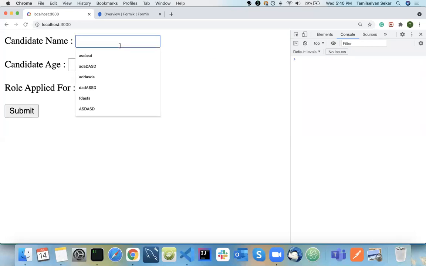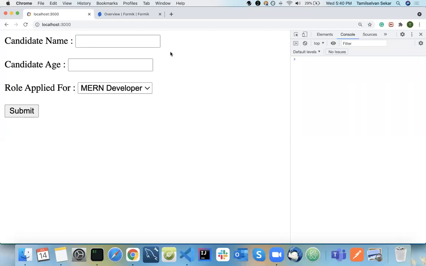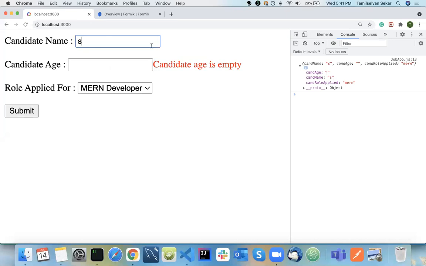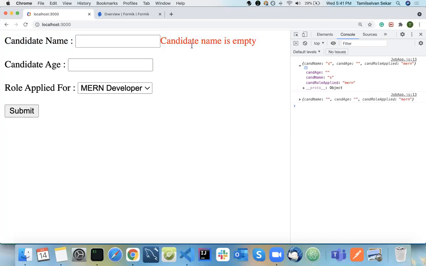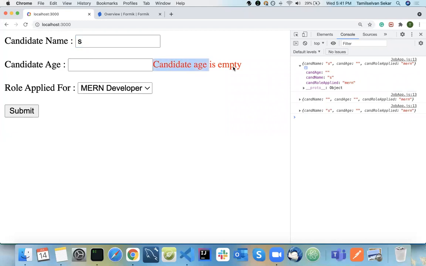Whenever I type in here, this is very specific to the Formik library. If I type in here, see candidate name, candidate age. Candidate name has a value, yes, because I typed in here, and candidate role applied. But I didn't touch my candidate age field at all, and it is giving me the validation here. So this is not the ideal way, right? If I type in something here, only that particular form field should be validated. If I remove this, it will do the same here, but if I type in here, it will manage other things as well.